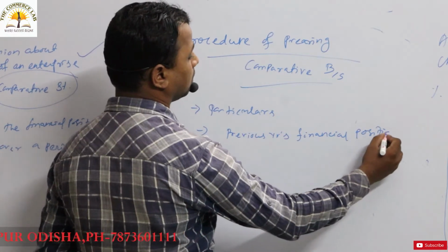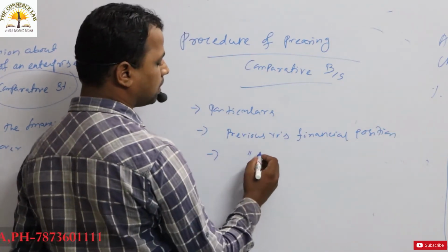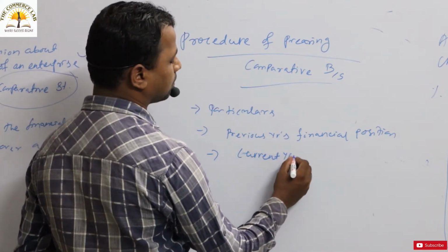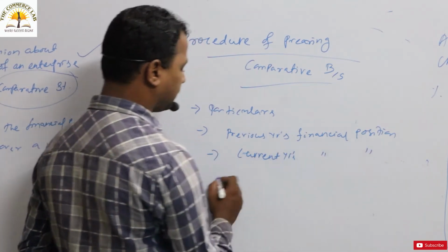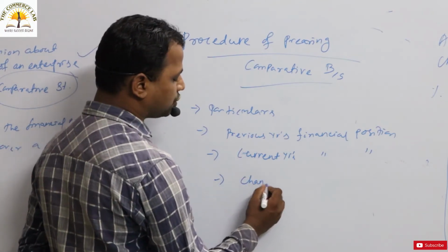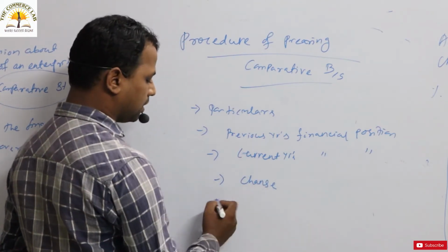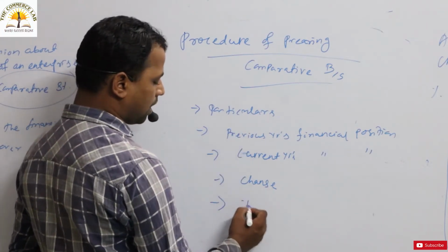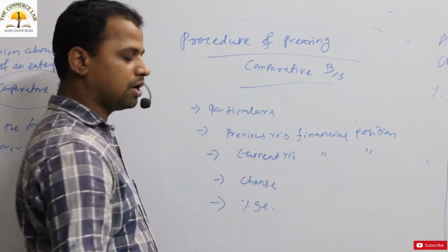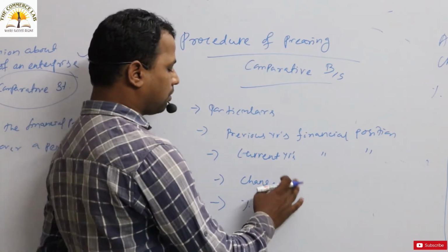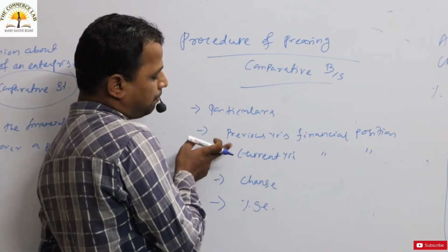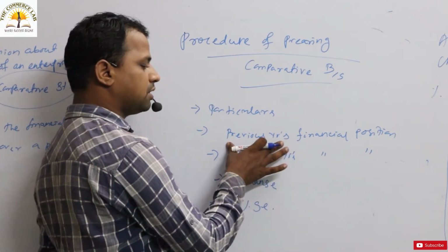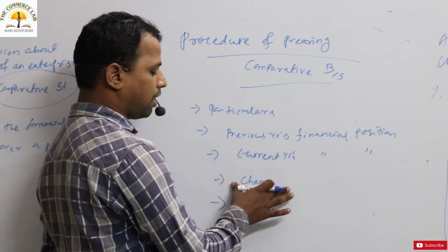Then the current year's financial position will be there. Then we have to calculate the change, and then we have to calculate the percentage. How to calculate the change? You have to deduct the previous year's financial position from the current year's financial position. Then you can find out the change.